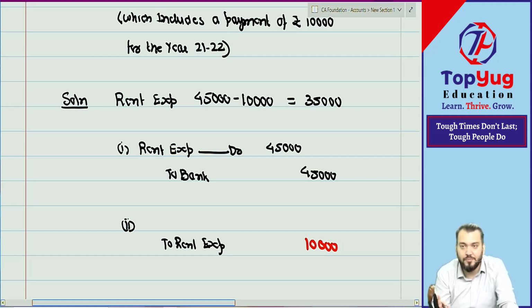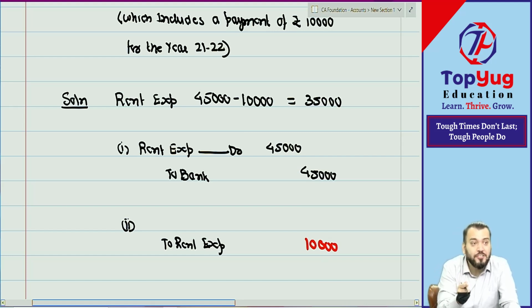Correct? Understood? So we have decreased the expense, you have understood, but which account will be debited? That we need to understand. We need to find out the other aspect of the account. My question to you all: the total payment was 45,000. Total outflow was 45,000. Out of 45,000, you have derived benefit for what amount? So 35 becomes expense. Any expenditure from which benefit is already derived is what? Expense. So 45 minus 10, that is 35.